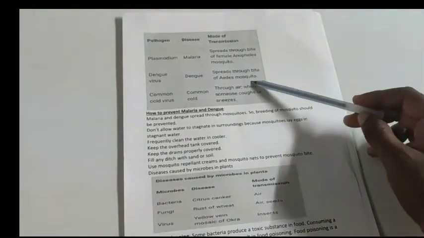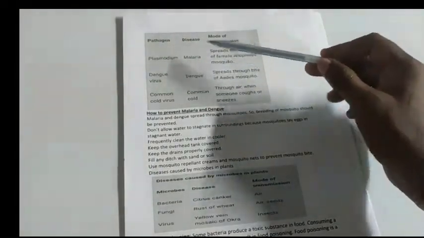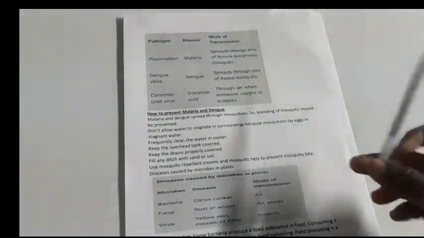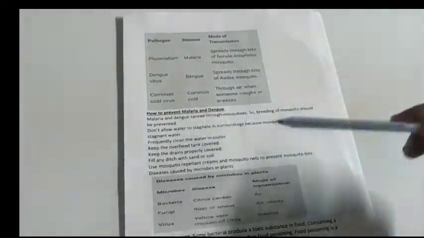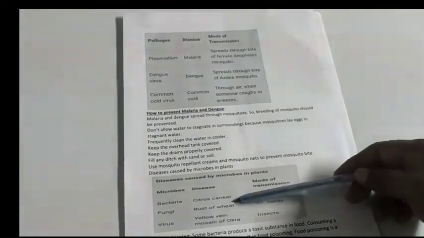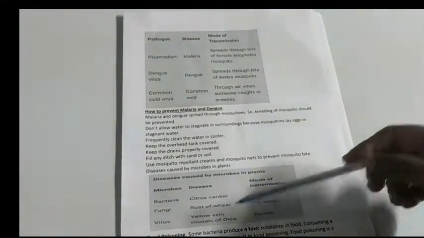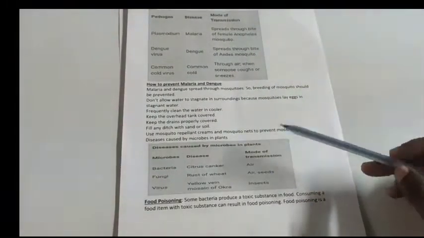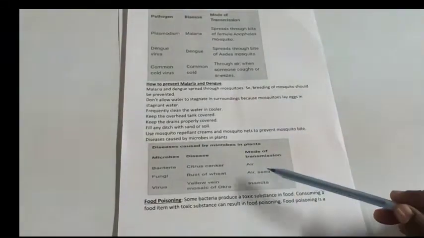The diseases caused by microorganisms in humans are malaria, dengue, common cold, etc. Not only these three, some more are there, but these are examples. In plants, some of them are citrus canker, rust of wheat, and yellow vein mosaic of okra. So till now we studied diseases caused by microorganisms in humans and plants.